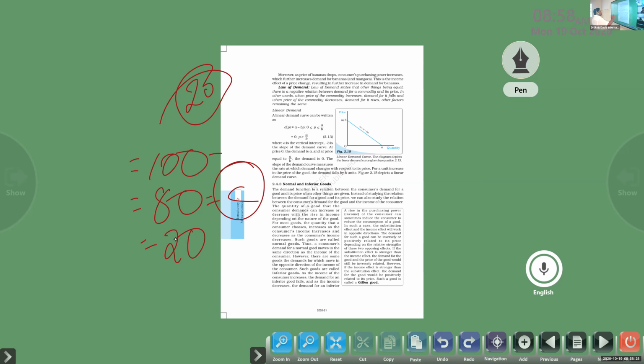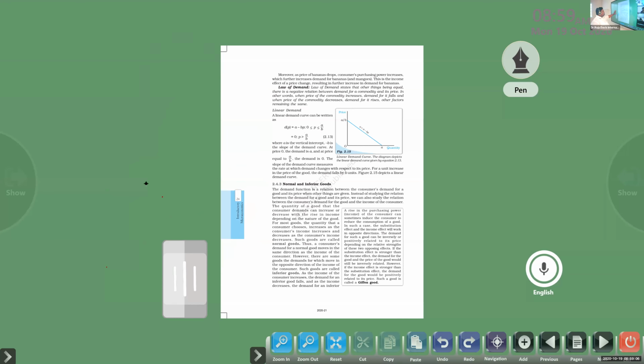So 100 rupees is the income of the consumer, and 80 rupees is the consumption, which is denoted with the letter C, and the balance 20 is called savings. From these savings, he can invest money to improve his earning. Is that correct or not? Instead of 100 rupees, think about 10,000 or 20,000 rupees. A share of his income is always consumed to purchase products.